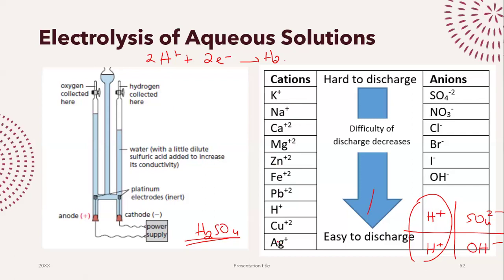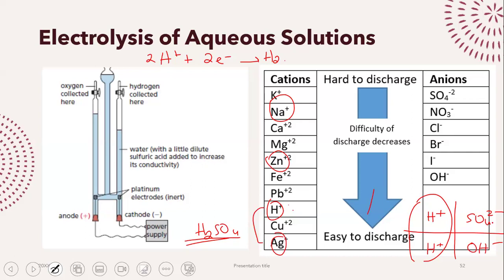For example, if I have, let's say, sodium and hydrogen, who is going to go to the cathode? Hydrogen, because hydrogen is less reactive. If I have zinc and hydrogen, who is going to go to the cathode? Hydrogen. If I have silver and hydrogen, who is going to go to the cathode? Silver. The one that's low is the one that we will choose.